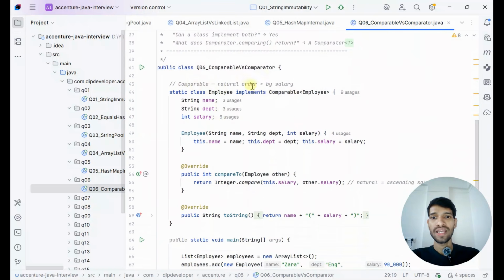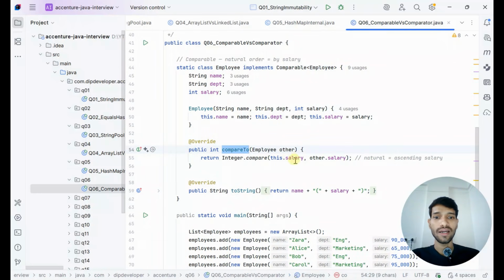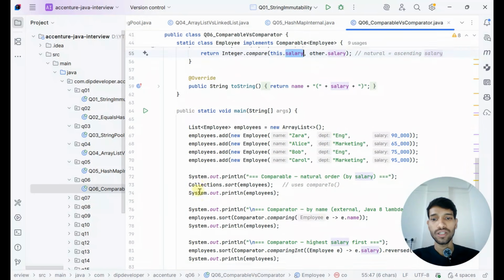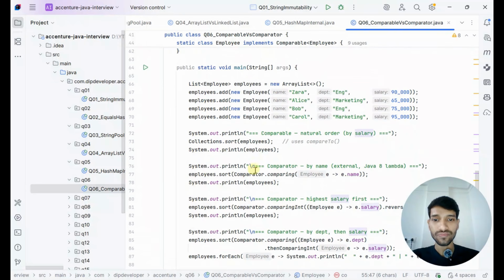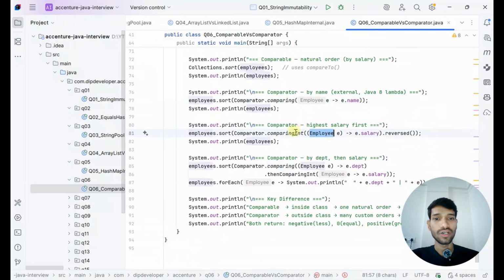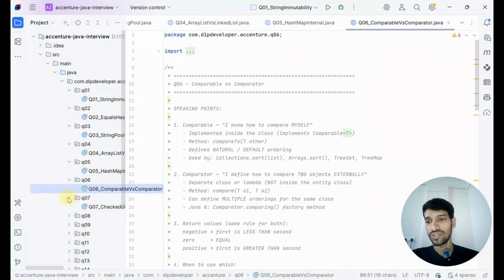If we see here, we are implementing Comparable and overriding the compareTo method, and here it sorts only as per the salary. But if you want to sort as per the name, it will not work, right? So for that we need to use the Comparator. Here it is sorting as per the name, and here as per the salary. And here it sorts department wise, then salary wise. Let's move to the next question.